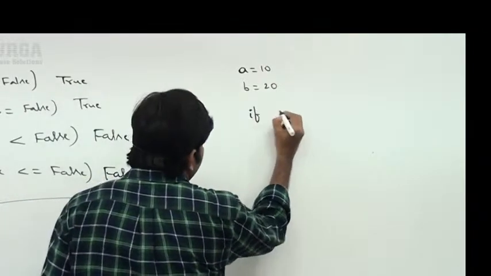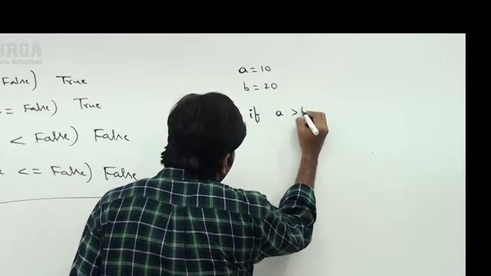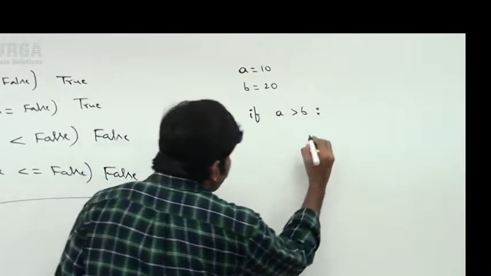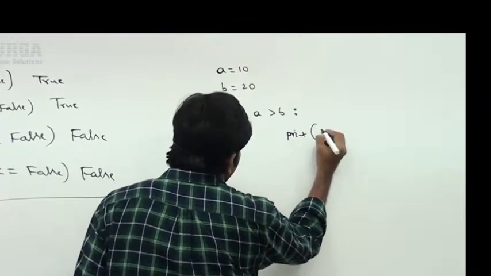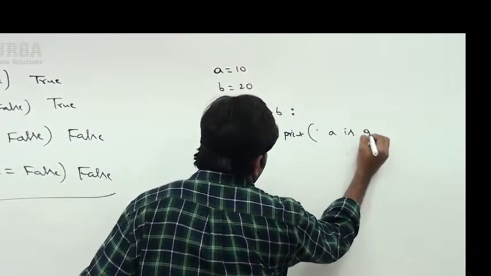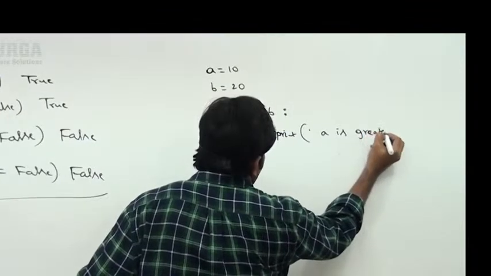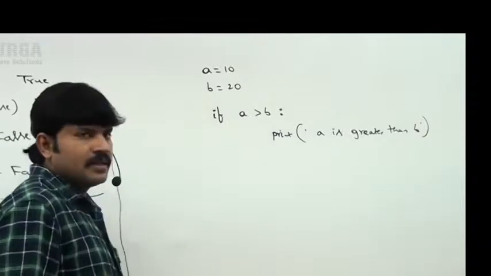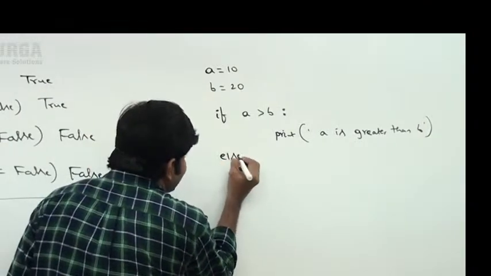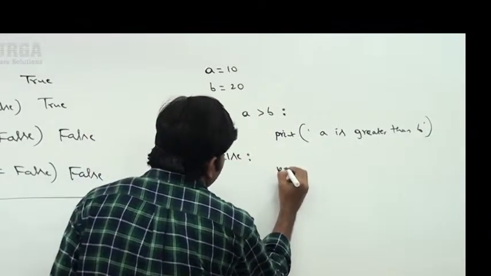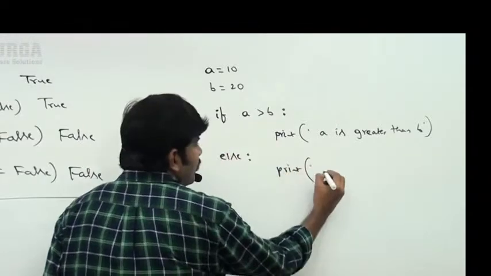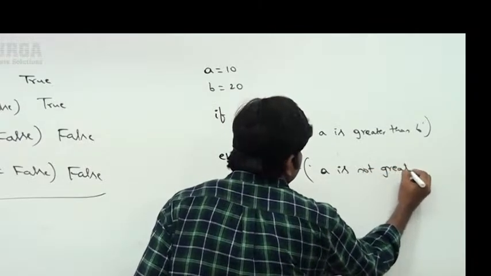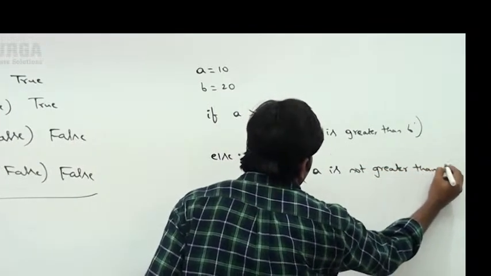If a greater than b, print a is greater than b, else print a is not greater than b.